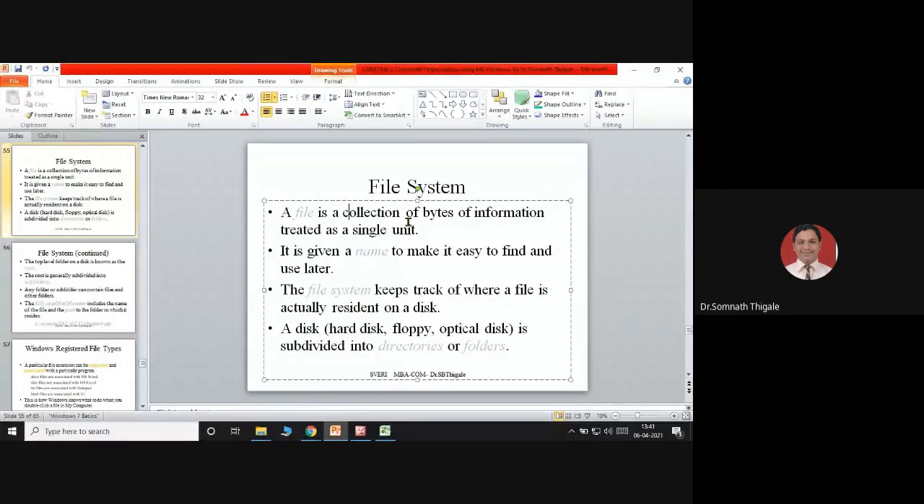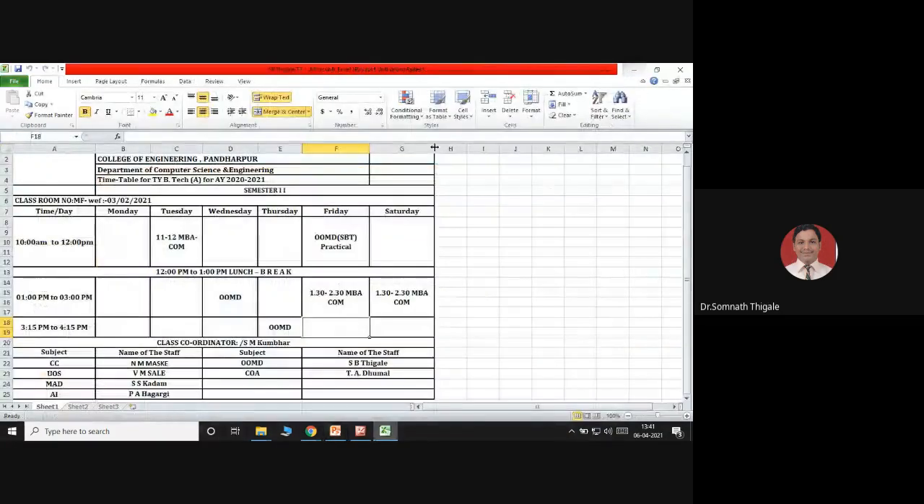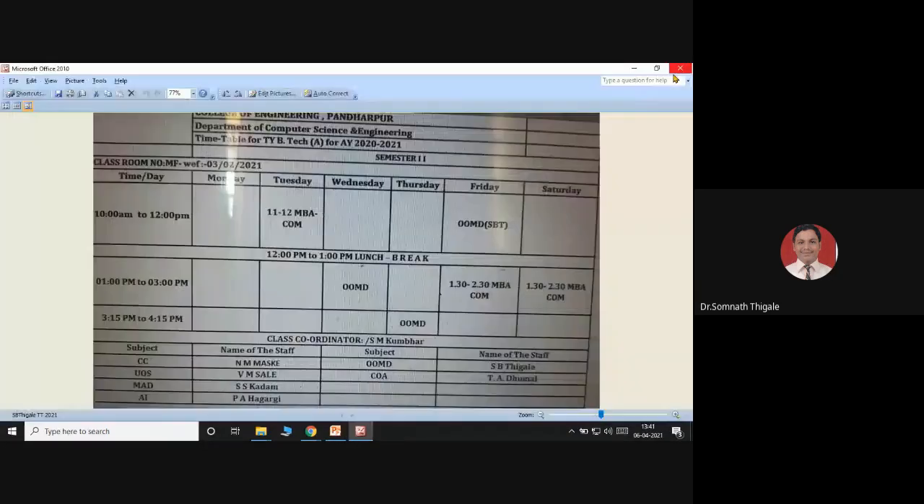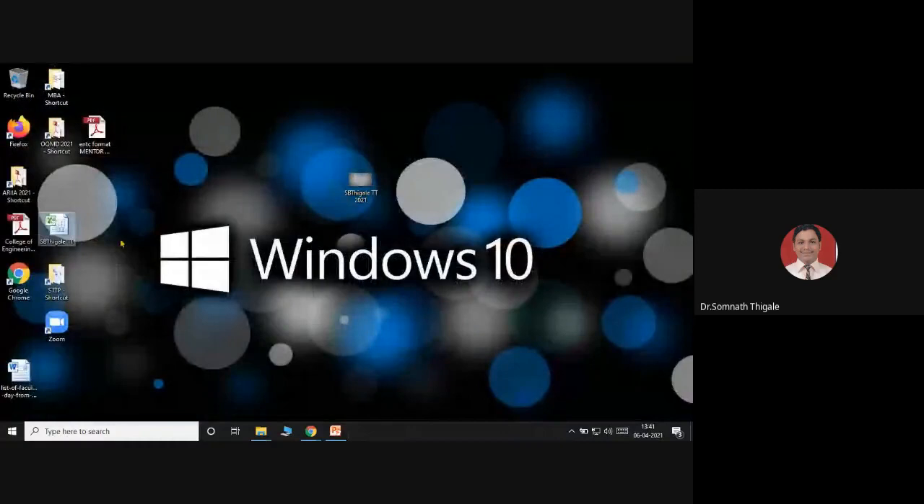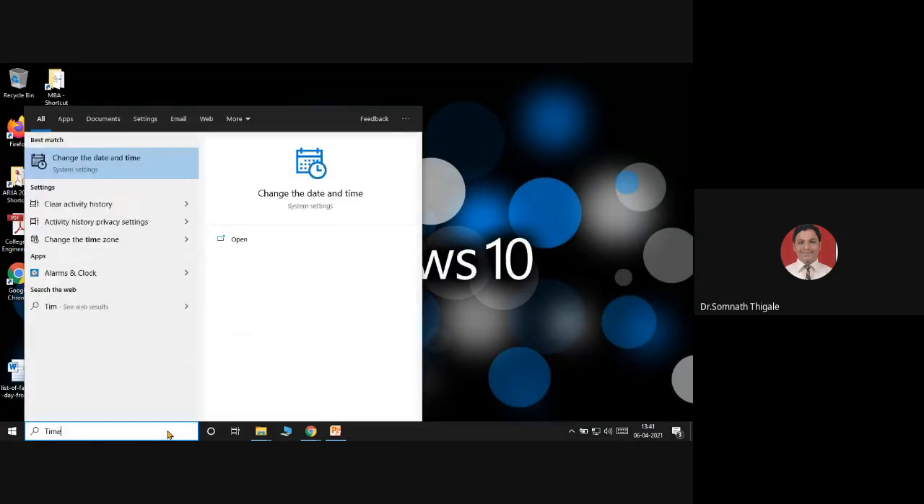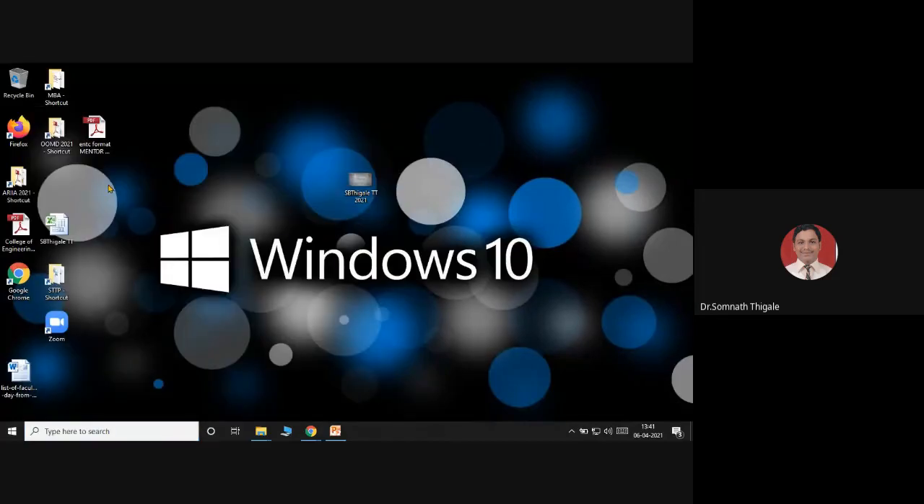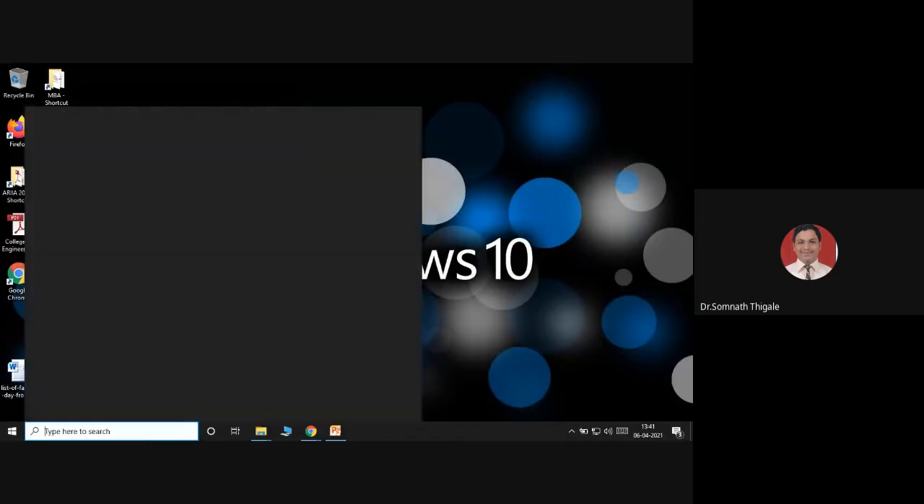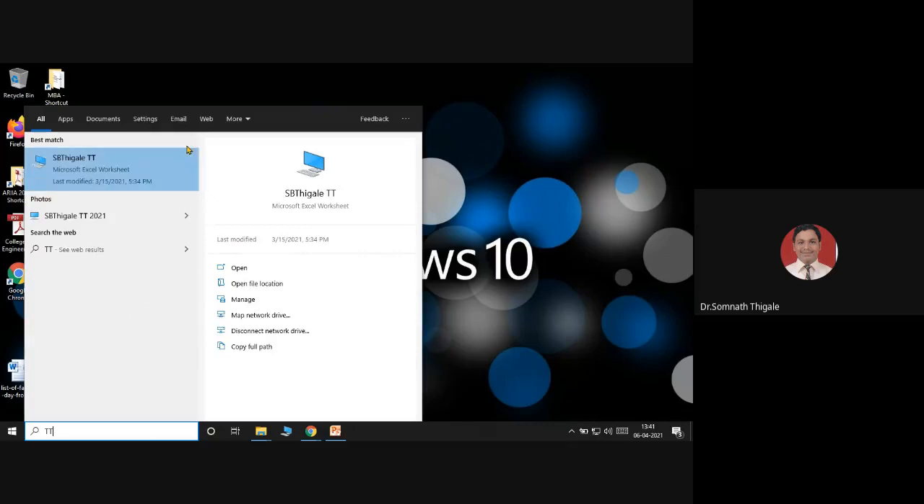So file types represent a specific structure. It is given a name to make it easy to find and use later. आता मला जस्ट माझं वैयक्तिक टाइम टेबल, I just want to find out my timetable and I don't know where I have kept it. So I can easily search for my file here. Here you'll get an option, and you can type. I'll just get an option here for the word I have typed. See, this is the file you are getting here.